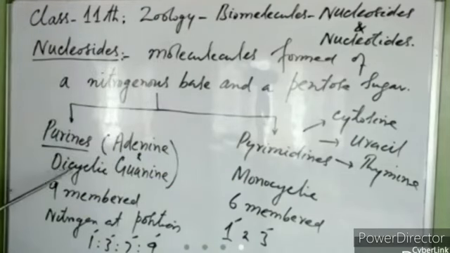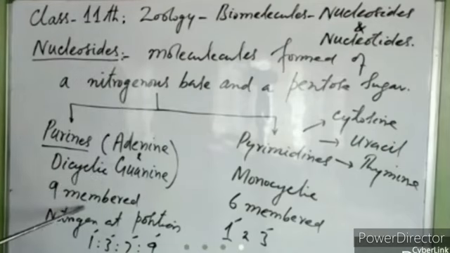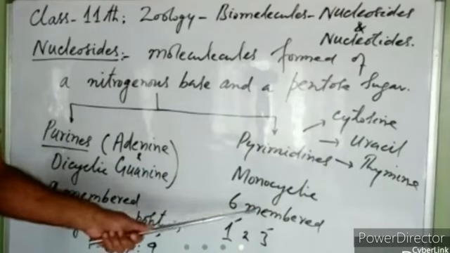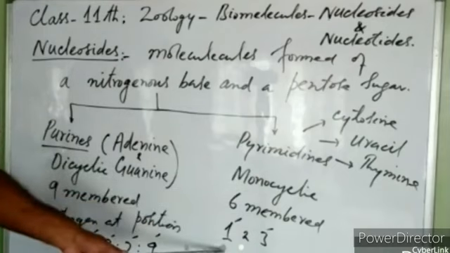These purines are dicyclic. They are formed of two cyclic groups, right? They are 9-membered. There is a pyrimidine ring and an imidazole ring. They constitute 9 members in the rings, and they have nitrogen at position 1, 3, 7, and 9. While pyrimidines are monocyclic, they are 6-membered, and have nitrogen at position 1 and 3.